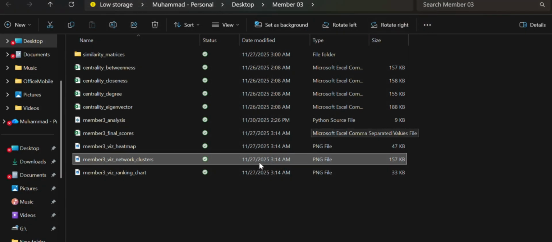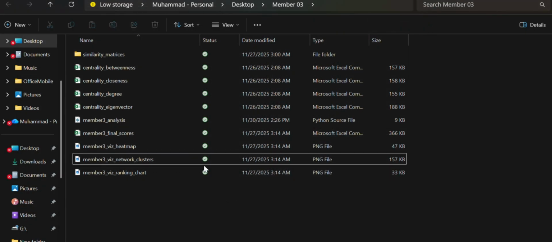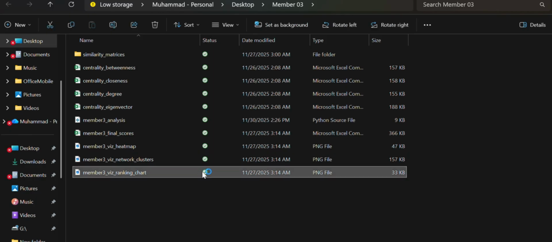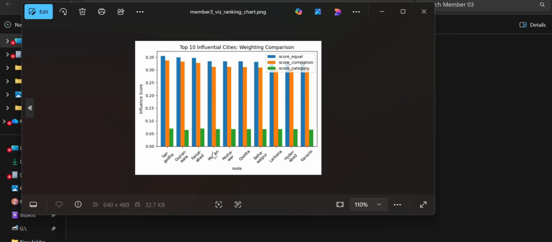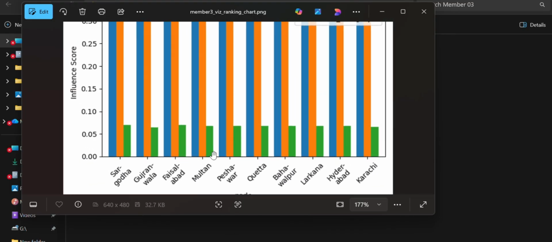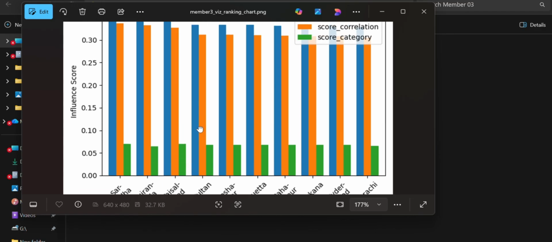Now let's visualize the ranking chart. Finally, our comparison chart. Note the green bar. This is the economic impact score. Despite the penalty from CPI weighting, Sargodha and Gujranwala remain the top hubs. This identifies them as the primary price setters for the nation.